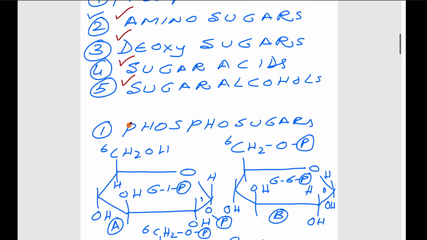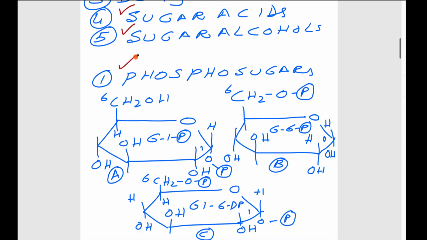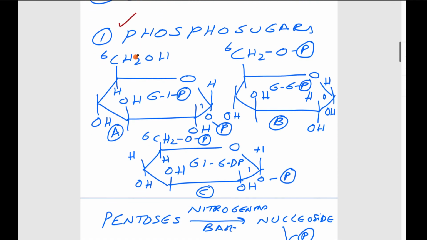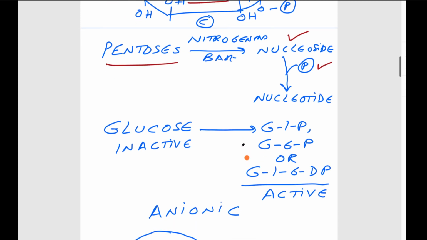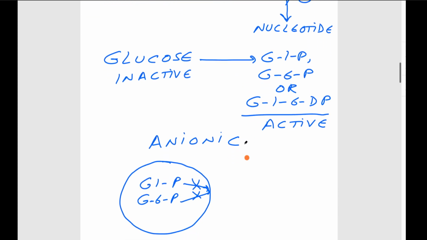In this session, we have taken up the phosphor sugars. In the phosphor sugars, we have discussed glucose 1-phosphate, glucose 6-phosphate, and glucose 1,6-diphosphate. We also discussed the pentoses. Nitrogenous bases combine with the pentoses, leading to the formation of nucleosides. If phosphate is added, that leads to nucleotides. Nucleotides are part of DNA and RNA.